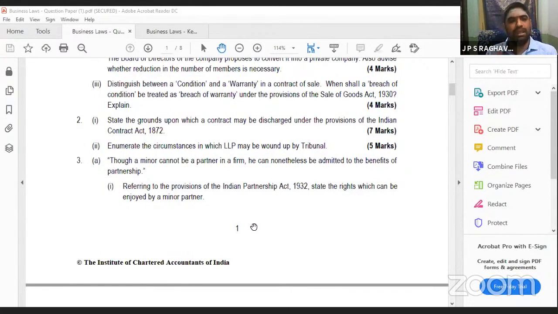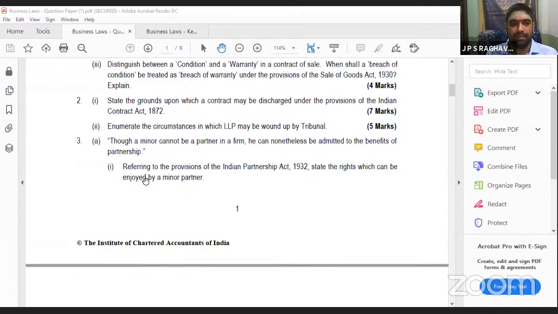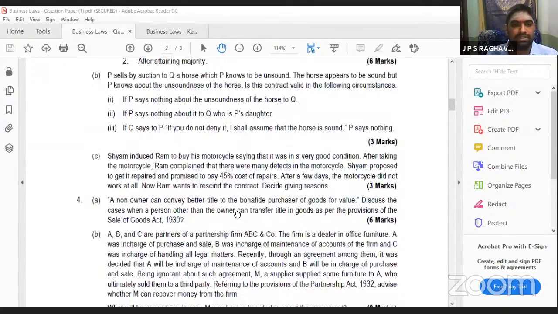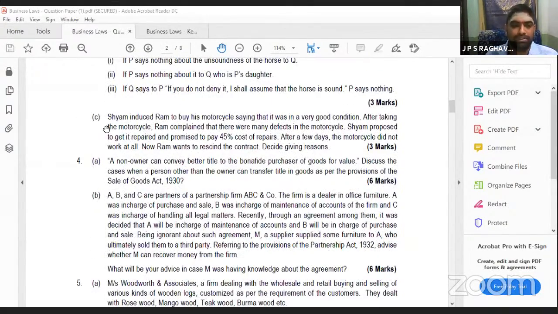In any question paper, the first is a compulsory question. Only among the others can you select. Question is over. Then the next question.